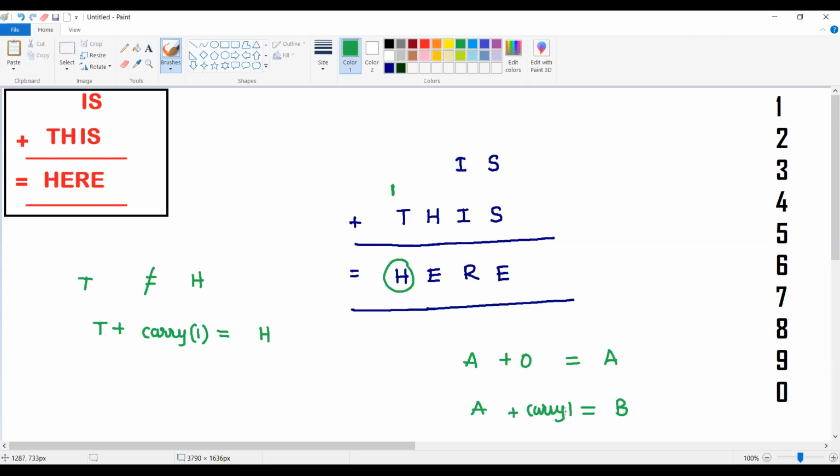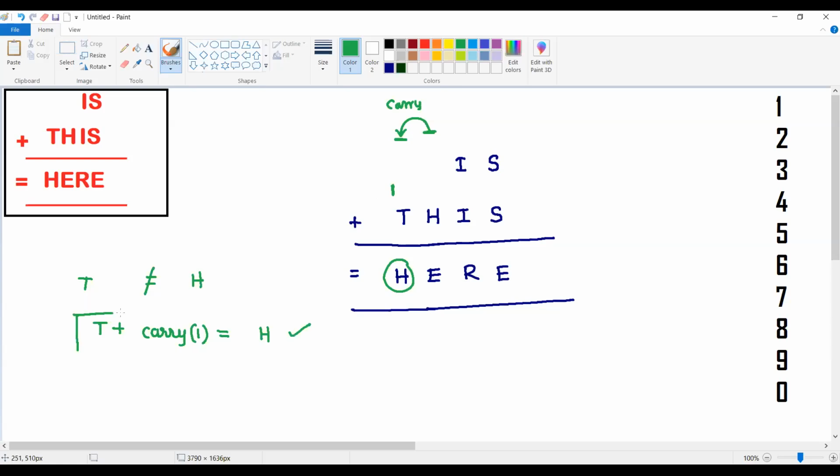That's a point we have to understand. T plus nothing is equal to H, so it is a different digit. That is possible if and only if this is having a carry from the previous one. That means from here, this is having a carry. That is 1. So if you have 1 plus T, then we can say it is going to be H.